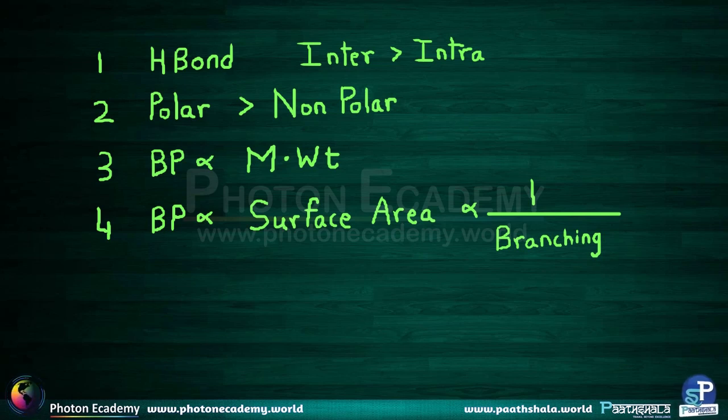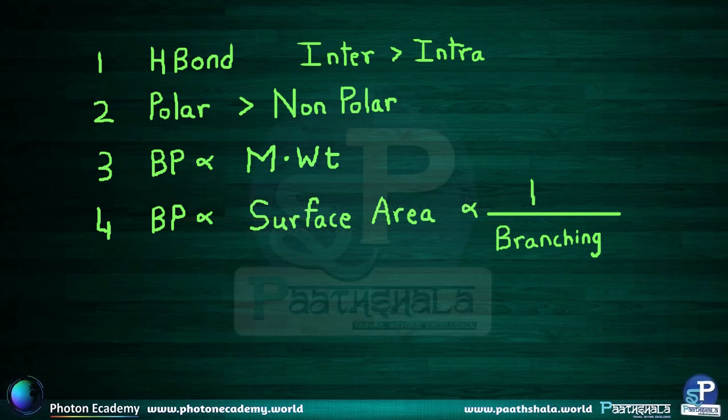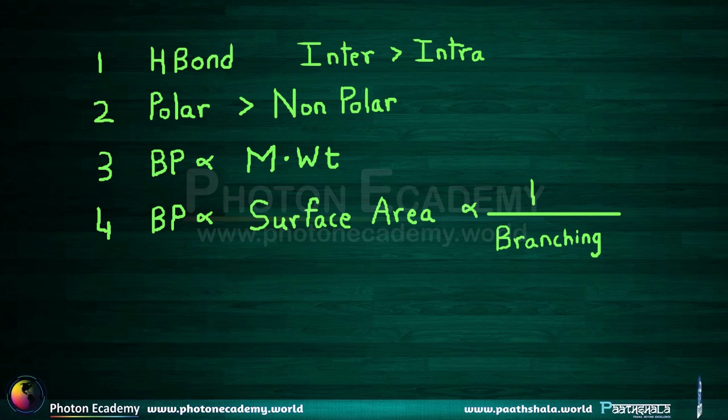After that, we also have to consider that as the molecular weight of the organic compound increases, the boiling point also increases. And then what we must also consider is that higher the surface area of the molecule, higher is the boiling point, and higher is the amount of the branching in the molecule, lower is the surface area. So now we have to apply all these concepts to the given options.